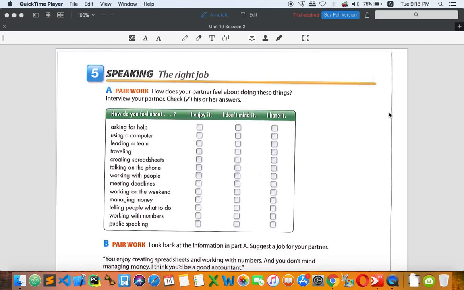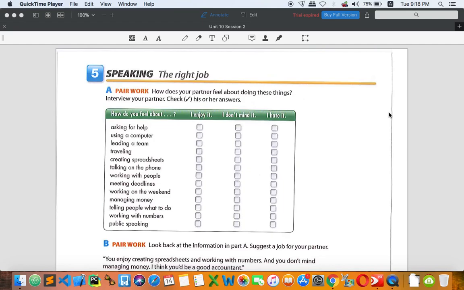A spreadsheet is just like the handout that we have, with certain columns and rows together. It's just like a table. So I need it whenever I assign homework or a task for you to do. Okay, so I don't mind it for this activity. Next one, how do you feel about talking on the phone? Yes, to me, I don't mind this because we are in business, we have work to do, we need to talk on the phone, but not too long, okay?